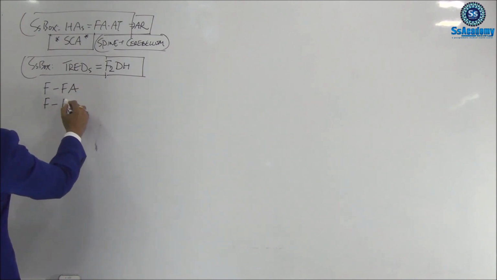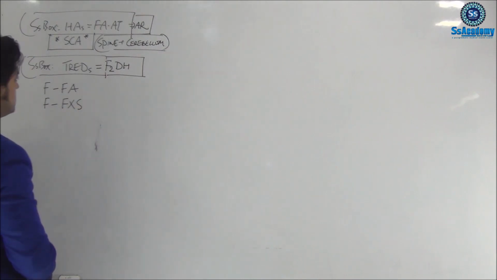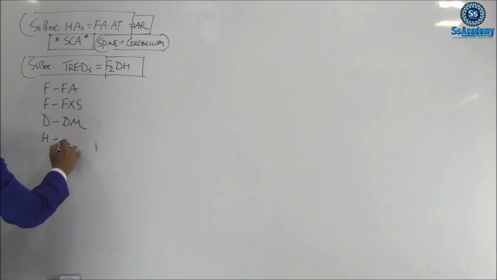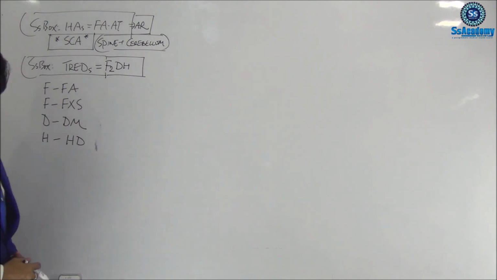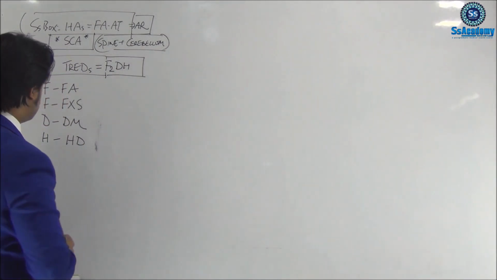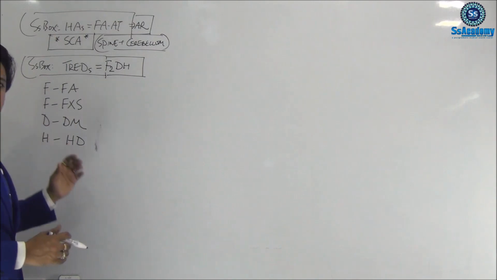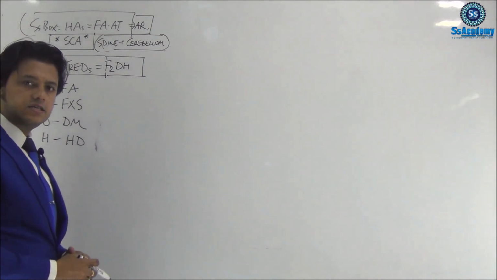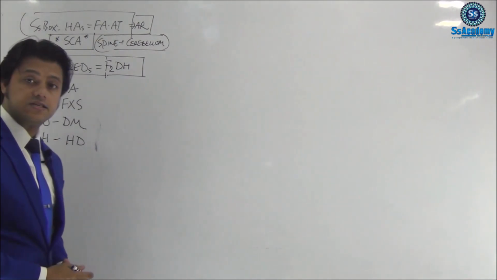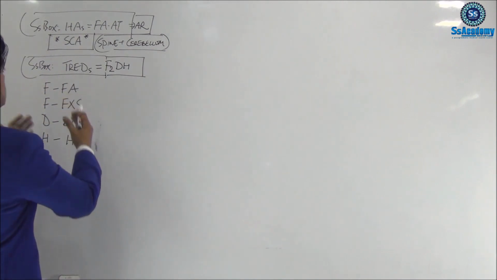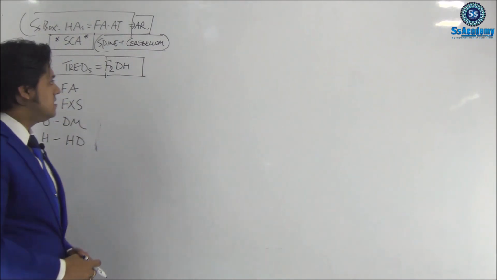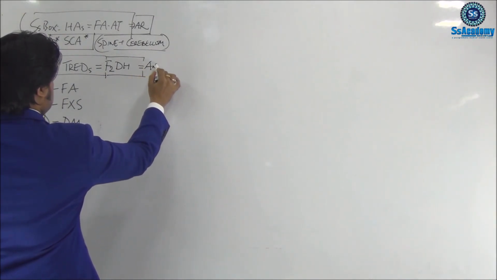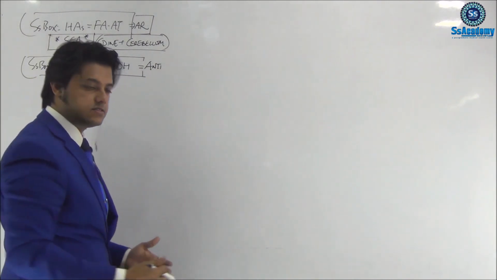Once again F for Fragile X syndrome. And D for dystrophia myotonica. And H for Huntington's disease. I hope you understand, my dear, what I'm saying. Alright. So yes, Friedreich's ataxia, Fragile X syndrome, dystrophia myotonica and Huntington's disease, these are the trinucleotide repeat expansion disorders. Another word that we will study also in the chapter of genetics, the clinical sciences.